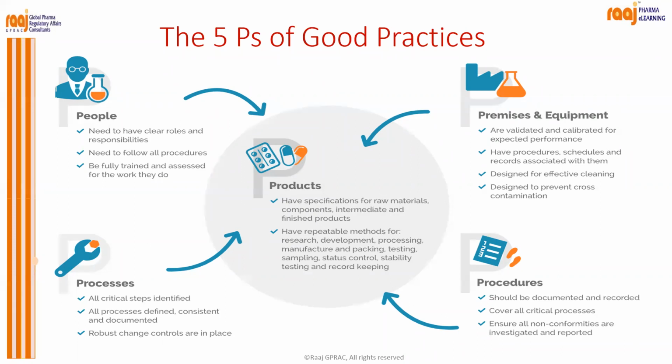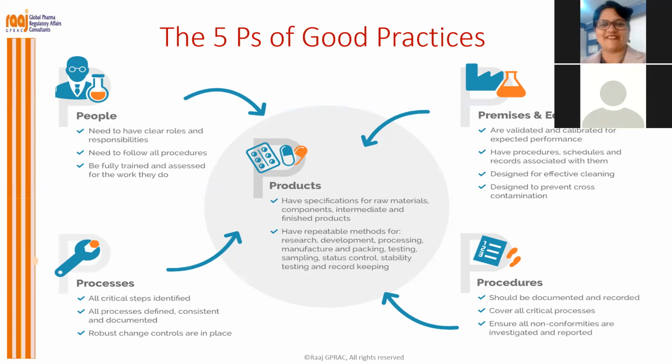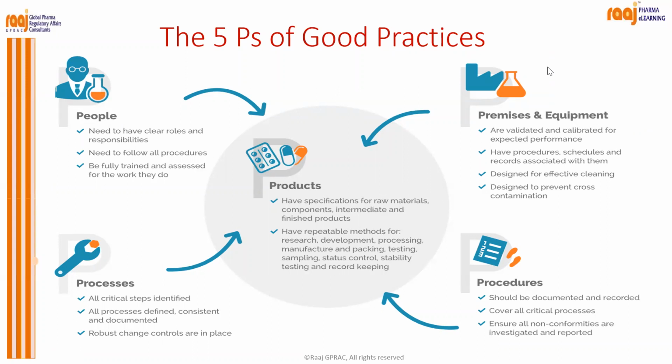If your company has an AHU, the air handling unit, it should be maintained properly. The maintenance record and the cleaning record have to be in place. So all this procedure becomes a part of your GXP system. And the schedule of calibration, suppose the calibration due date and the qualification due date, has to be maintained throughout your product life cycle. Then cross contamination is also very important.